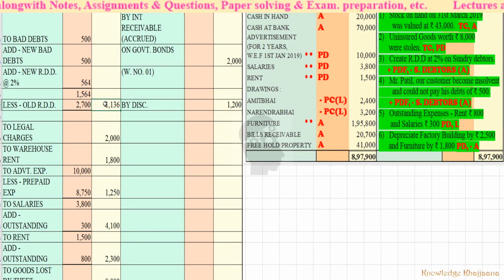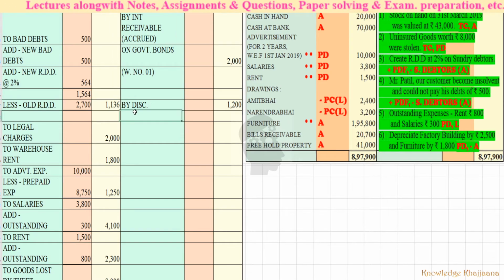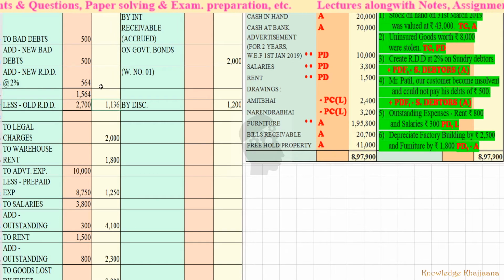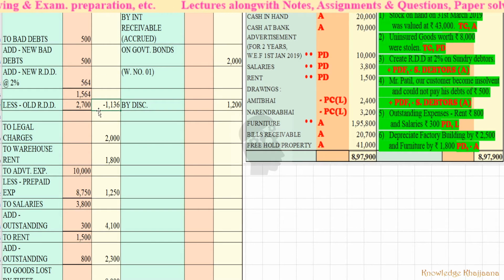See, there are two ways to record this minus RDD. See, the final RDD is rupees 1 minus 1136. Okay, there are two ways to record this. What you can do? See, this is the minus amount, so simply you can put a bracket against it, right? You can put a bracket. Okay, after putting the bracket, computer turns it into minus itself.